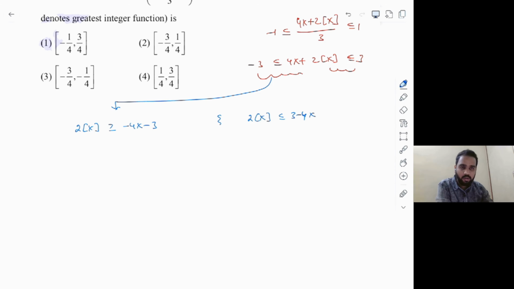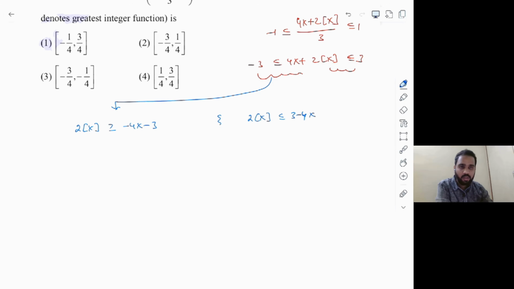So it's obviously looking lengthy because the step function is involved here. A few students might think we can draw the graph of 2[x], and the right-hand side is obviously a straight line in both cases, and then take the region which satisfies the inequality. But that will be time-consuming. Okay, so let's not do that. The smart work involved here is to look at the options.